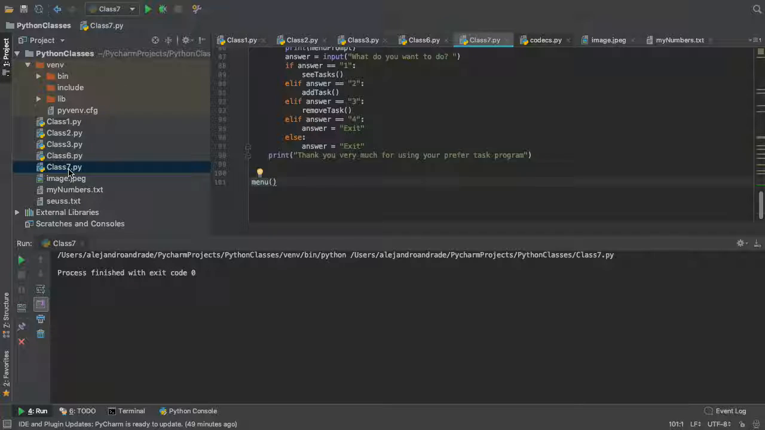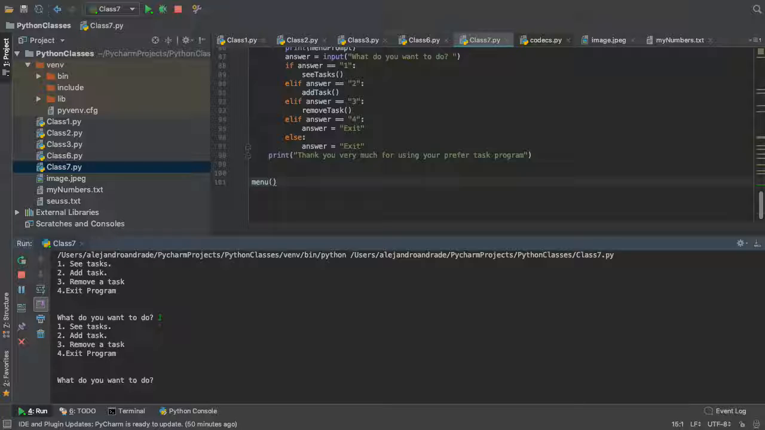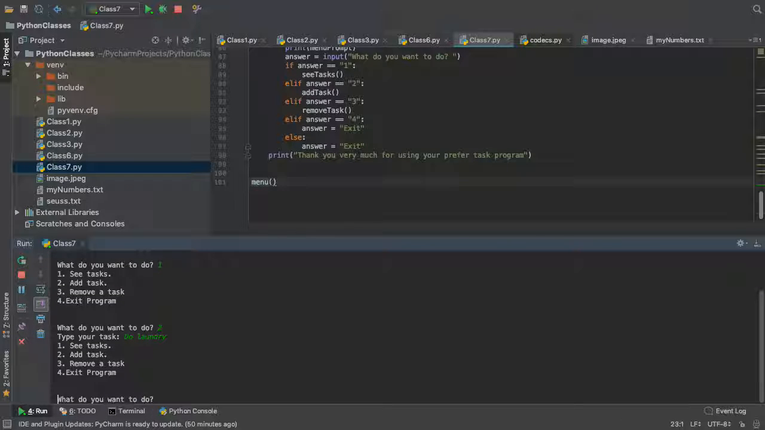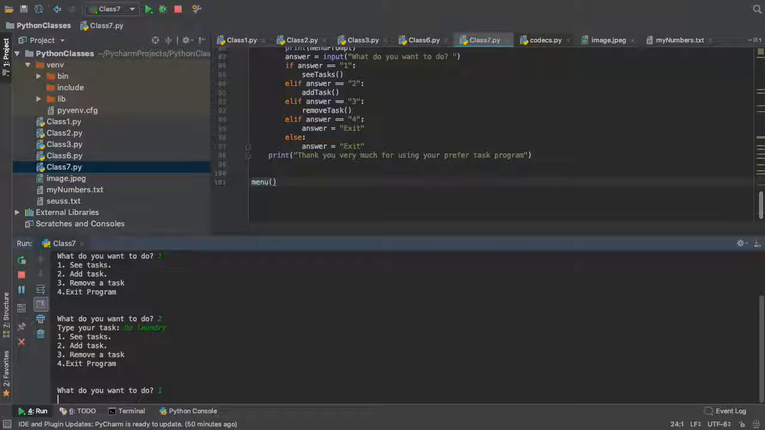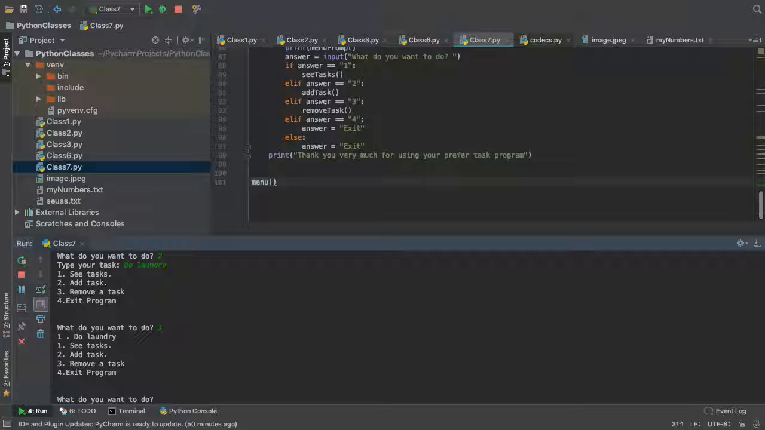So now let's try it, and let's see what happens. And if we had some mistakes, we'll see. So what do you wanna do? Let's see, we hit 1. Nothing happens, right? There's no tasks. Let's do 2, right? Type your task. Do laundry. Amazing. So let's see if it actually got stored. There you go. Do laundry.